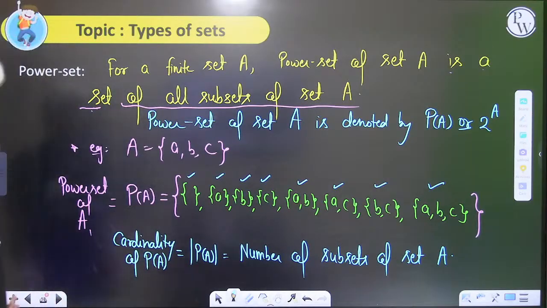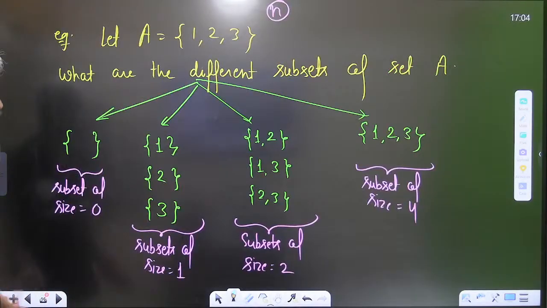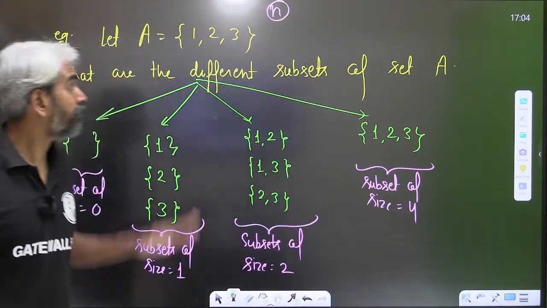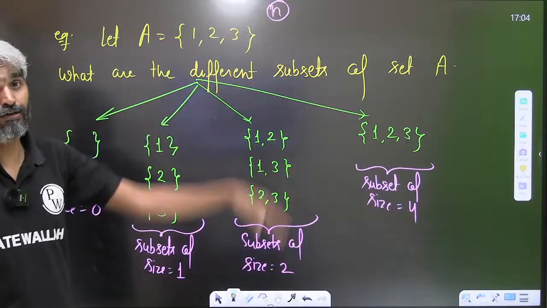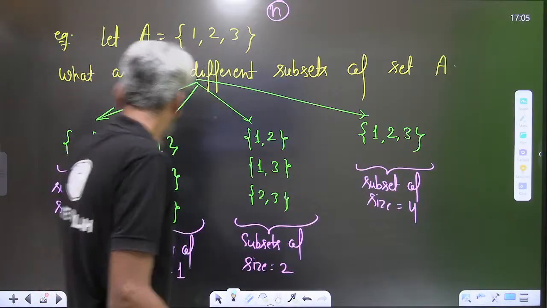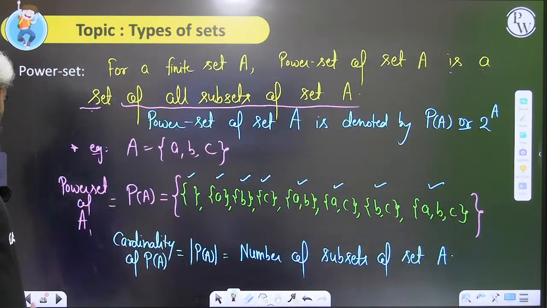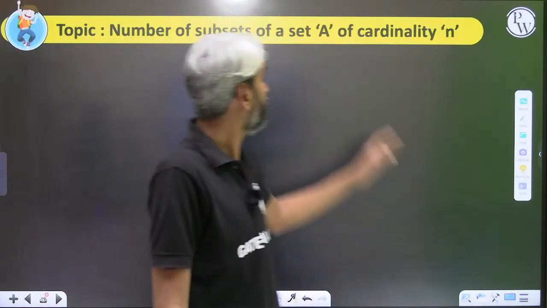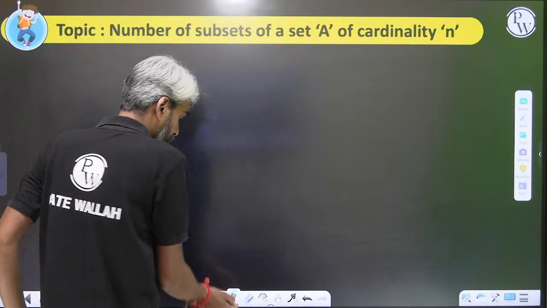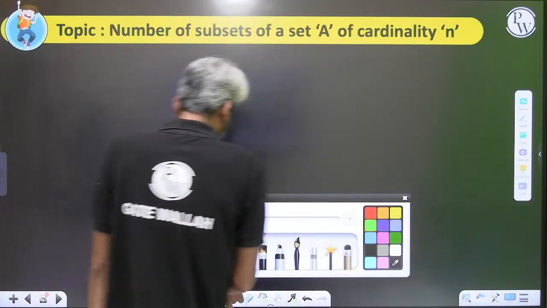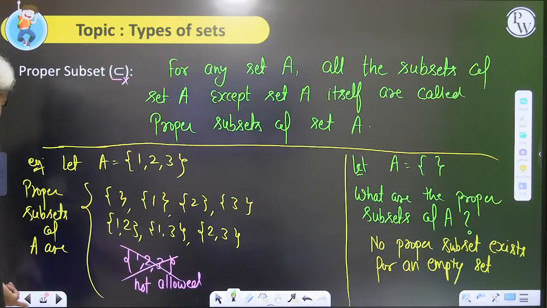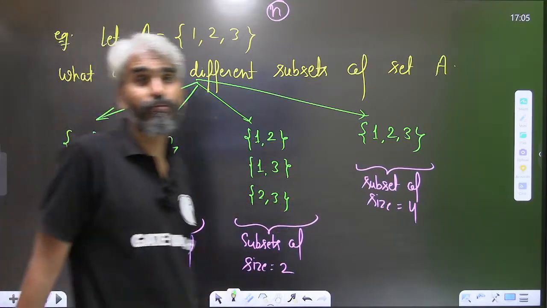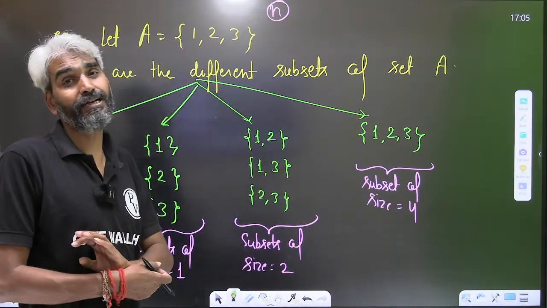So these are some things. Now, as I told you, I'll come back to this particular representation and we'll try to understand the number of subsets of a given set, the number of subsets of a set A of cardinality n. You just need to focus on this particular concept, and based on this we'll derive the number of subsets for any given set A.